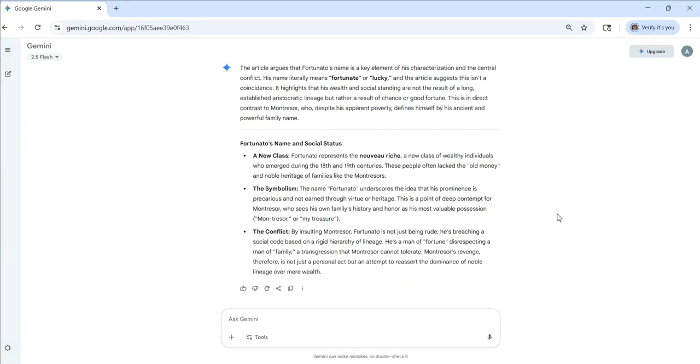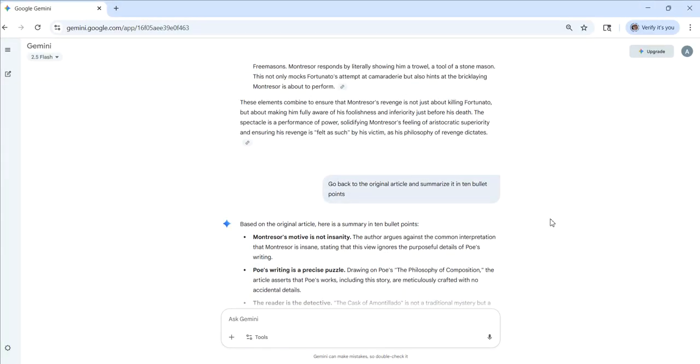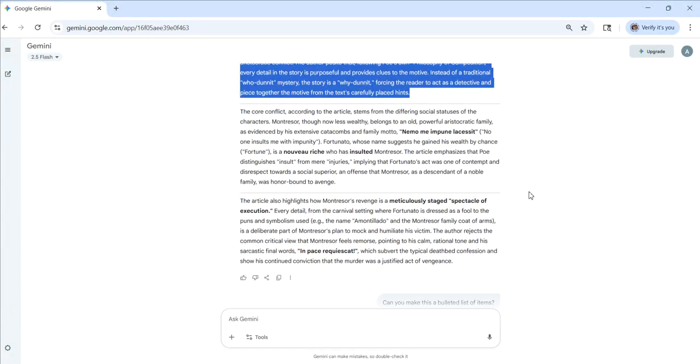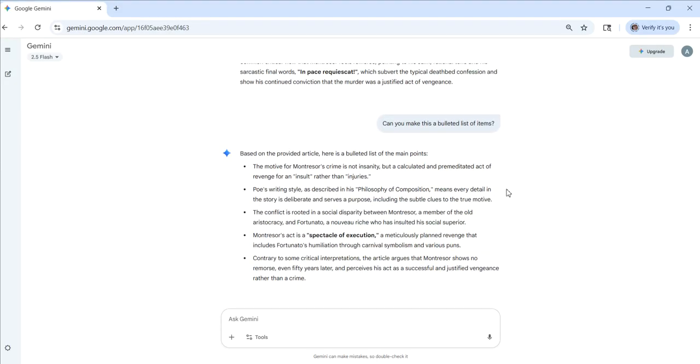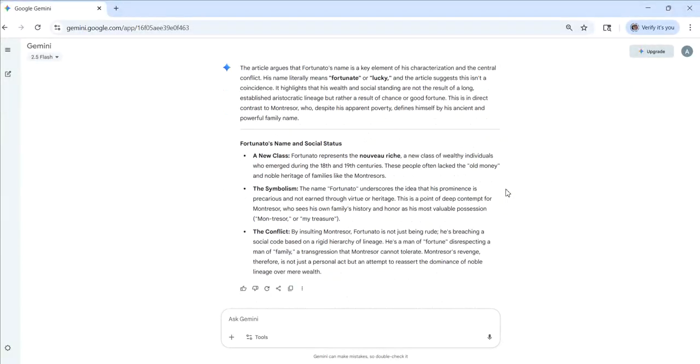Now, whenever you're using this, you can refine the things that you're asking. I want 10 bullet points instead of 5. I want a 3-paragraph summary. I want a 10-paragraph summary. I want a 2-page summary, whatever it is that you want, okay? And what this is going to do is help you understand a little bit more about the article itself.